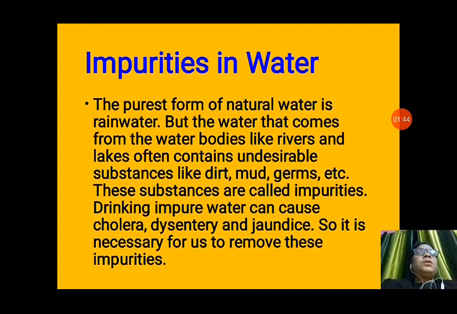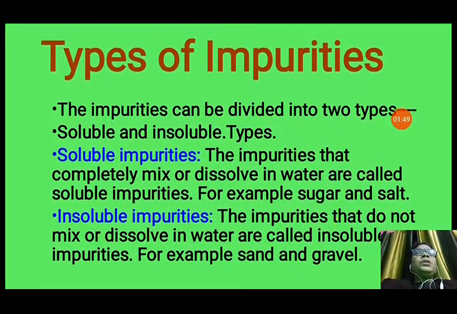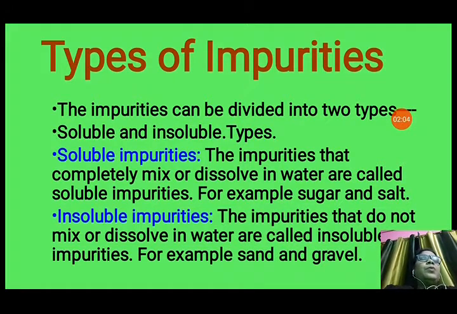So, let us see how many types of impurities are there. So, types of impurities can be divided into two types, soluble and insoluble. So, you can see here soluble impurities. The impurities that completely mix or dissolve in water are called soluble impurities. For example, sugar and salt.